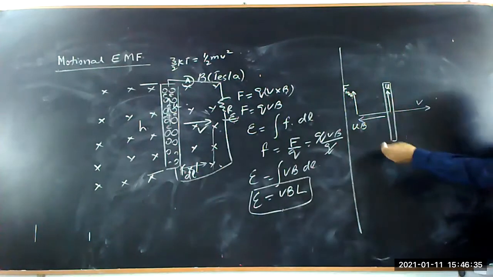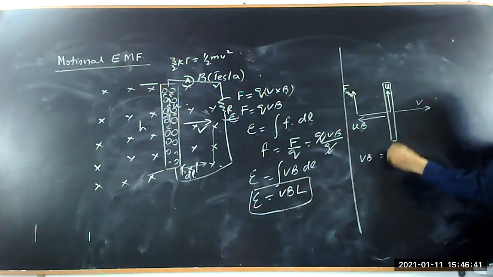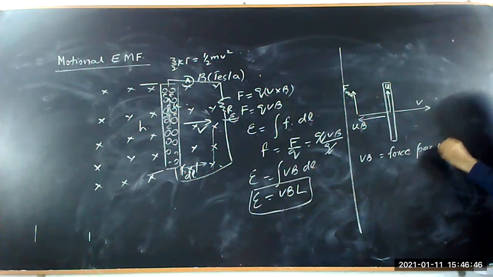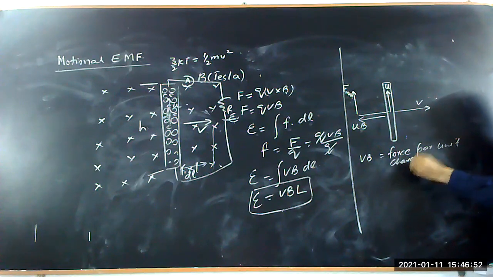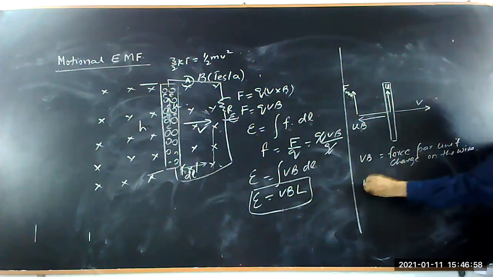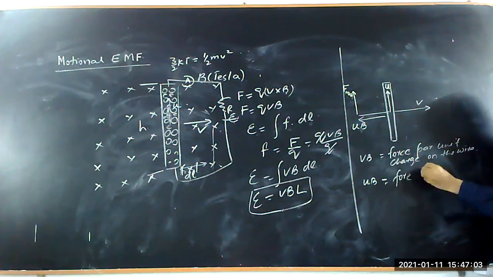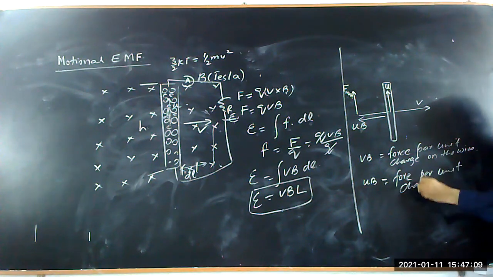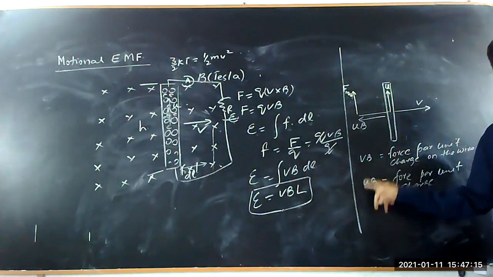So we may call VB the force per unit charge on the wire, and UB the force per unit charge. Here V is the velocity of the wire and U is the velocity of the charges within the wire.